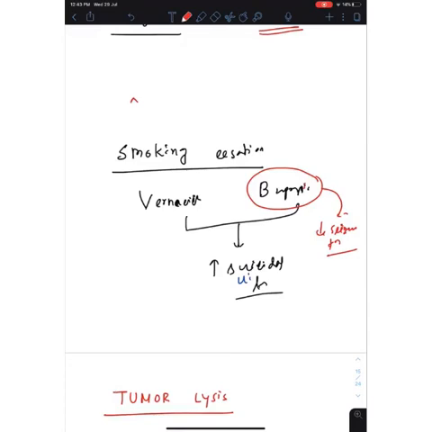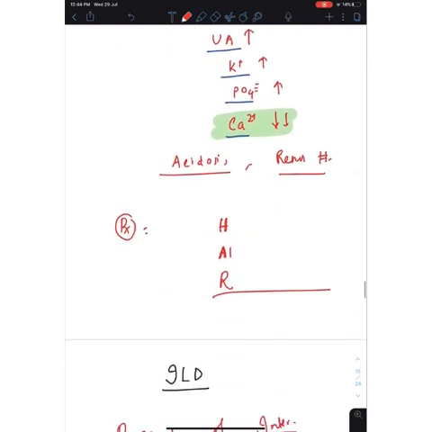Bupropion, it actually decreases seizure threshold. So it's not an advantage, it's a disadvantage, because if it decreases seizure threshold, there will be more chance of seizure now. So bupropion, varenicline, both these drugs increases the suicidal tendency. Above all, bupropion actually increases the chance of seizure by decreasing the seizure threshold.